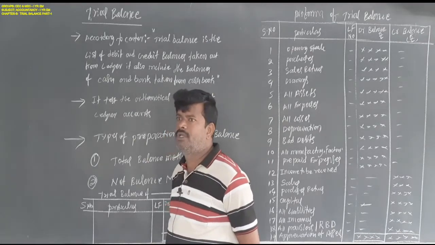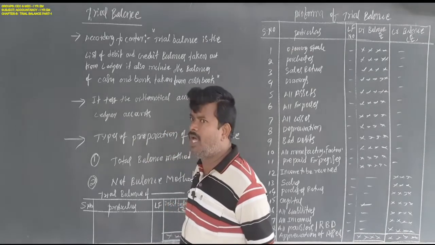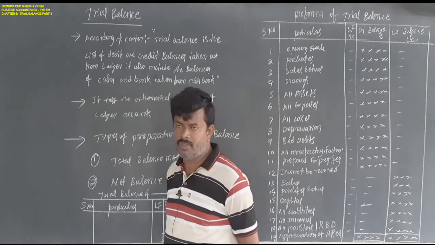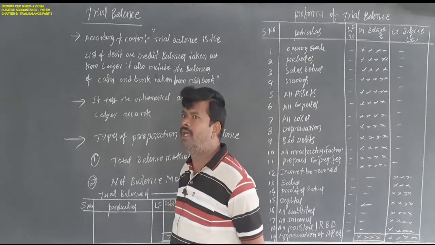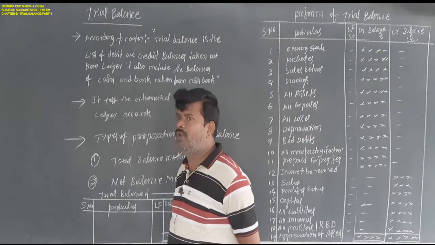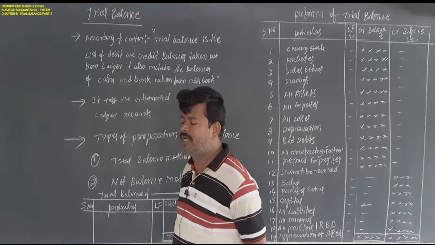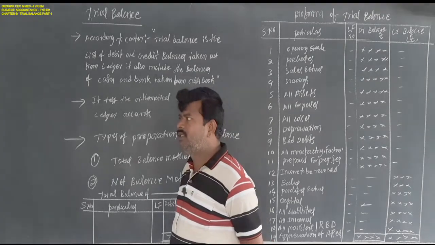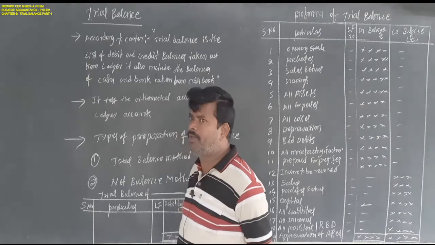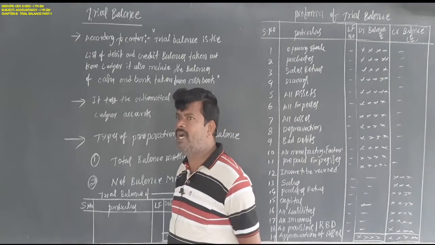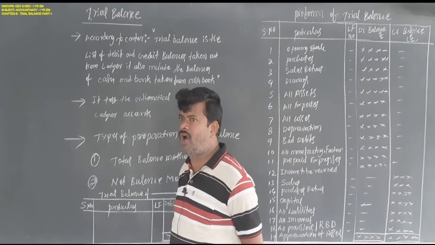Suppose when we compare the ledger accounts, debit is equal to credit, both are equal, then our accounting procedure is good. We follow the rules and regulations of the debit and credit principles, and this checks the arithmetical accuracy of the transactions. It means we check whether we recorded transactions in the correct way or not.